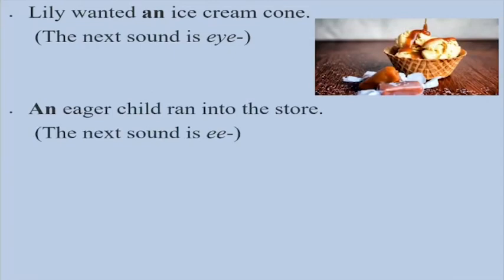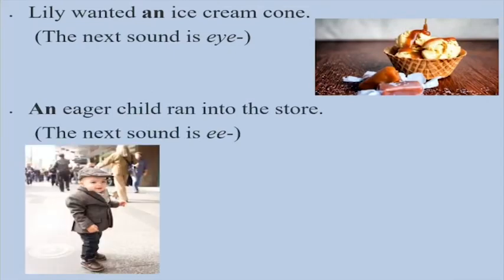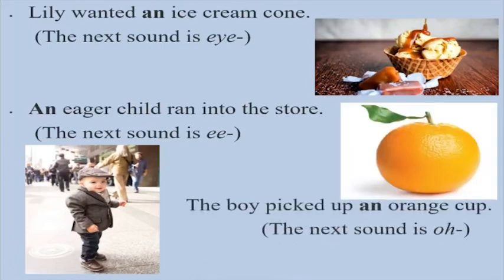An eager child ran into the store. Here we can see after an, the next sound is E. The boy picked up an orange cup. Rightly we can see here, the next sound after an is O. So children, these are very simple and easy to remember, how to use and where to use an.